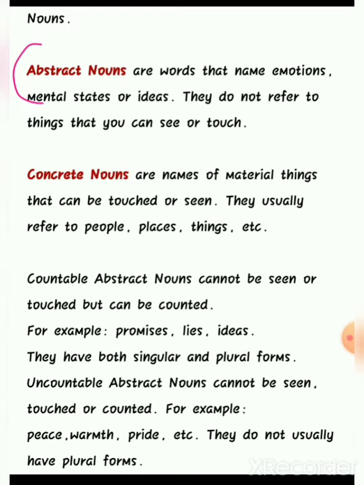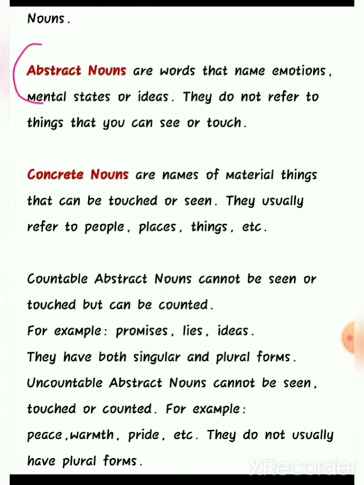We cannot see it, and you can just feel it. So they do not refer to things that we are able to see or touch. It's just the feelings. We can just feel it. So those are categorized as abstract nouns.